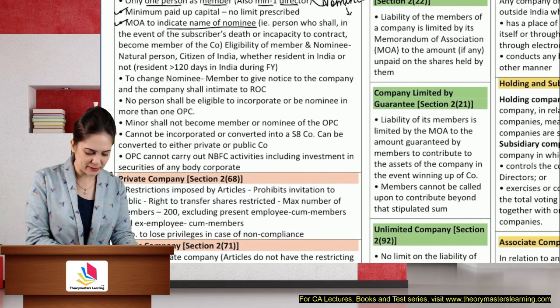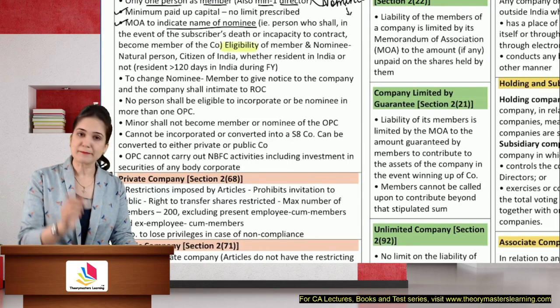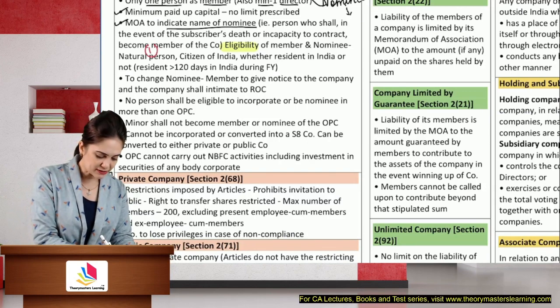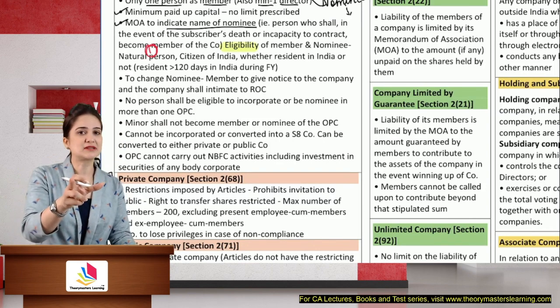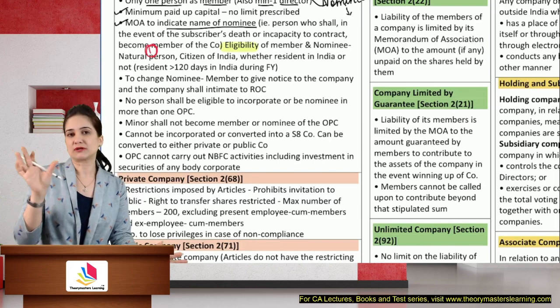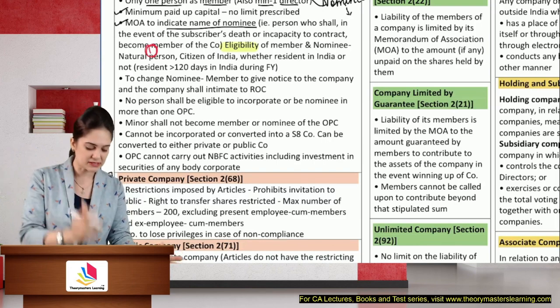So what is the eligibility in this case? The eligibility requirement, and it applies to both member and nominee, is that they should be natural persons. Natural means a living person. An artificial person cannot incorporate a one person company. They may be a promoter. The artificial person may incorporate a private or a public company, but not an OPC.